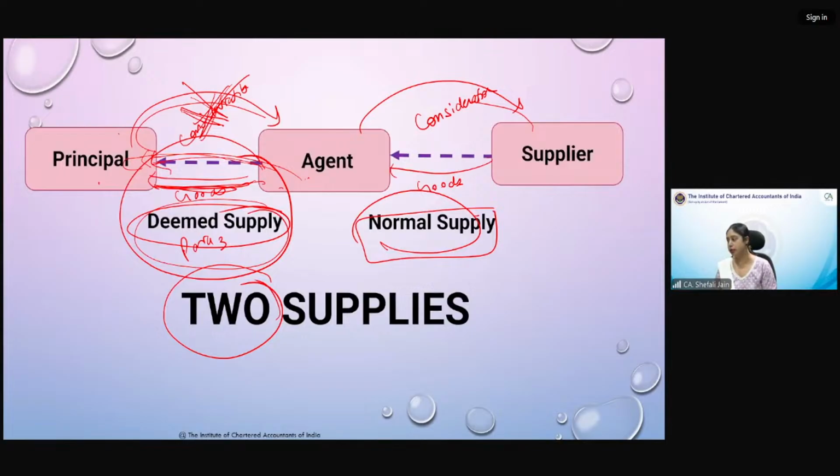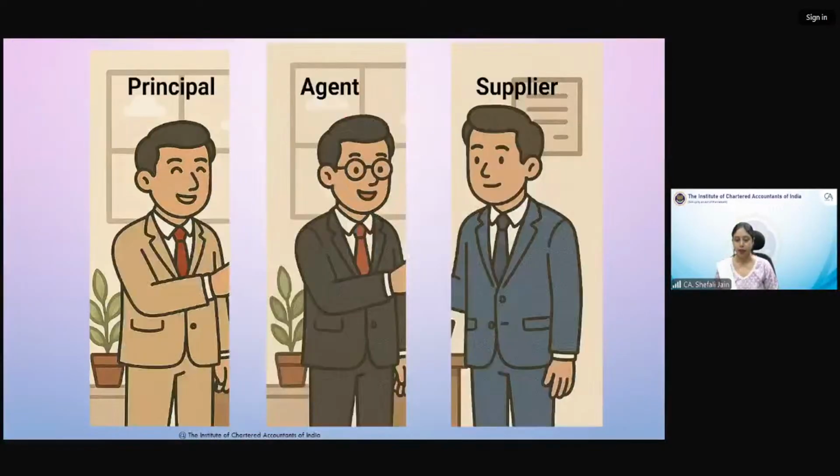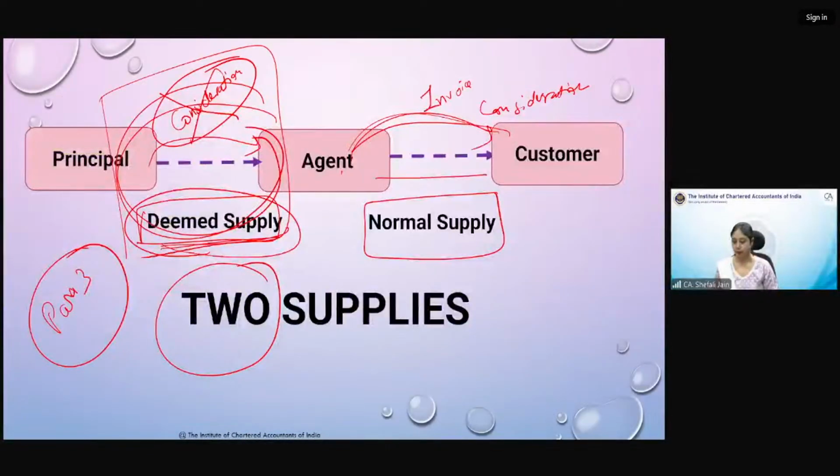Agency commission is a consideration, but that is a normal transaction. The agent has provided agency services to the principal, and the principal has given agency commission to the agent. So that transaction is not at all a para 3 transaction, that is a normal supply transaction. If I talk about this same transaction, the previous one, that would be an easy one to take. If I take this transaction here,